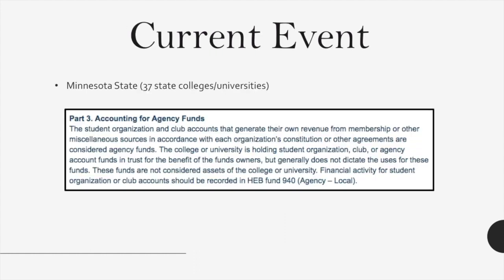And so looking at an example in the real world, Minnesota State is composed of 37 different state colleges and universities, and they use agency funds. These agency funds are used for student organizations and clubs because these clubs can generate their own revenues, and so Minnesota State has said that these are agency funds because they cannot dictate the uses of the funds, and so Minnesota State is simply holding that money in an agency capacity.